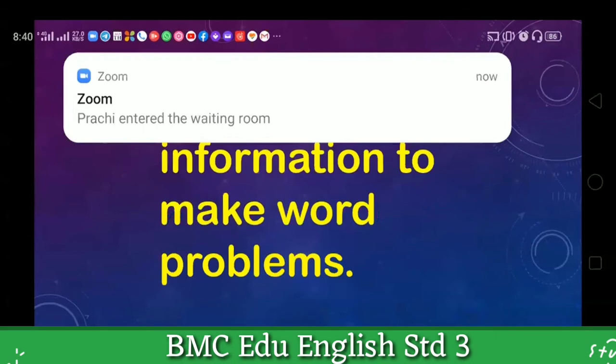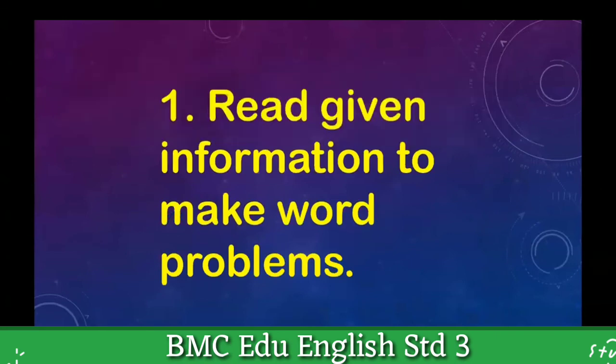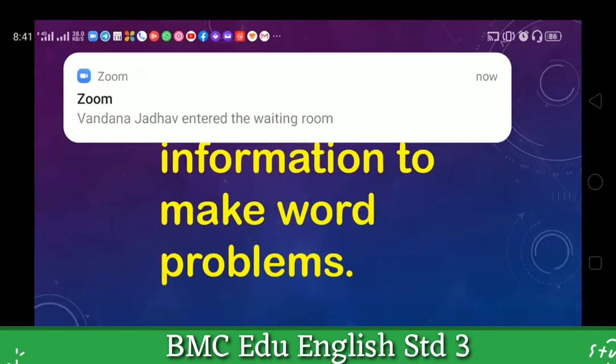First step is to read the given information to make a word problem. Some information they will give us directly. Read that information first. No need to hurry. Just read and think on it. Read given information to make a word problem. This will be the first step. And let's proceed to the second step.